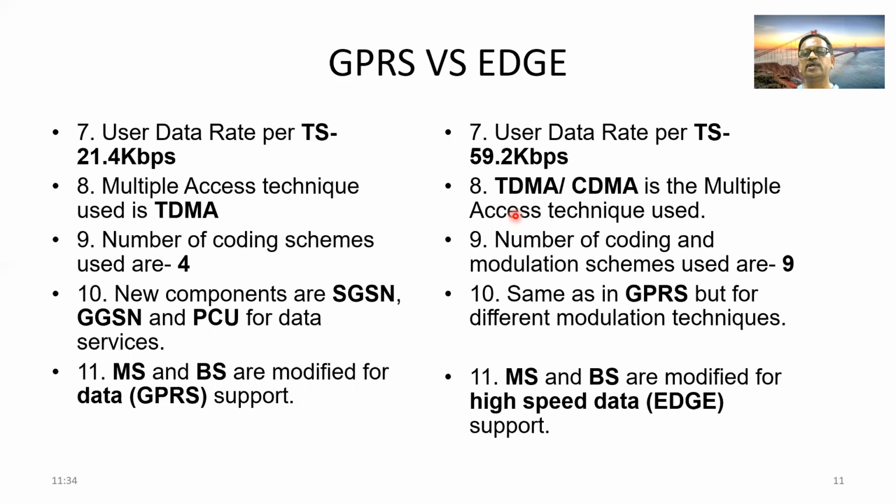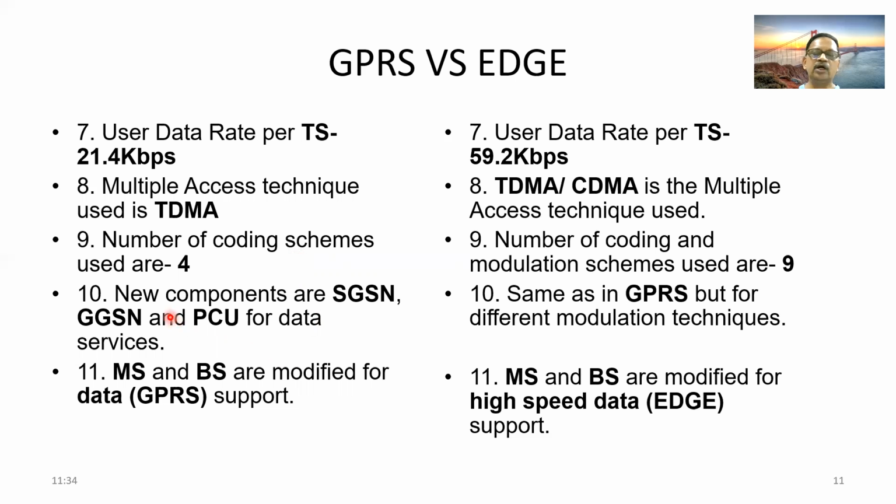Here, either TDMA or CDMA can be used as far as the multiple access technique is concerned. Number of coding schemes we know in GPRS is 4. Number of coding and modulation schemes used in edge: there are 9 schemes, MCS 1 to MCS 9.